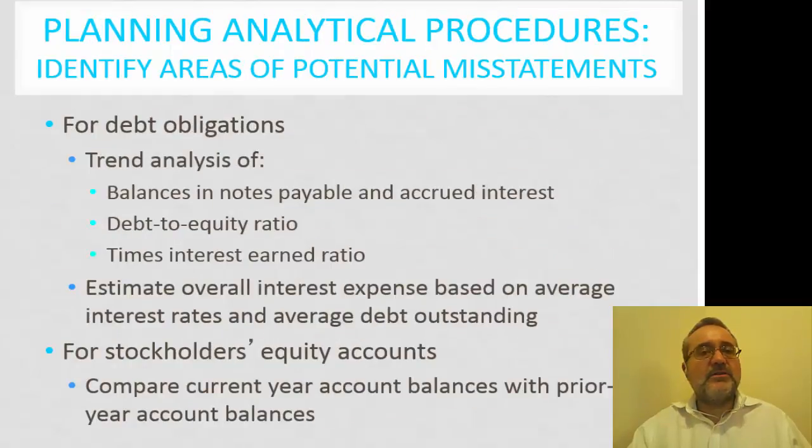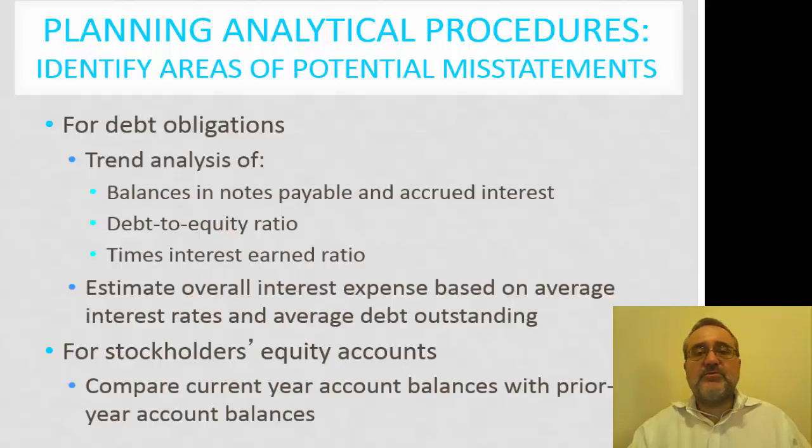When we're considering analytical procedures from the perspective of gaining an understanding of the process, you notice the key word here is planning analytical procedures. What we're looking for is areas where there are potential misstatements.